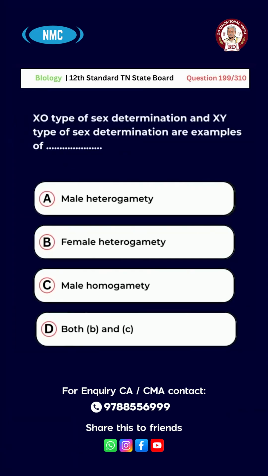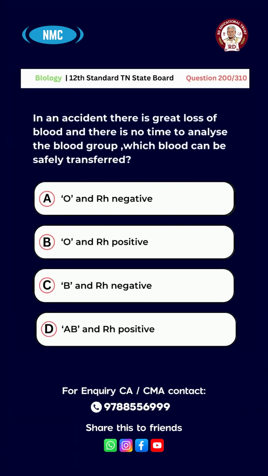Question number 199. XO type of sex determination and XY type of sex determination are examples of A. Male heterogamety. B. Female heterogamety. C. Male homogamety. D. Both B and C. And the right answer for this question is option A. Male heterogamety.